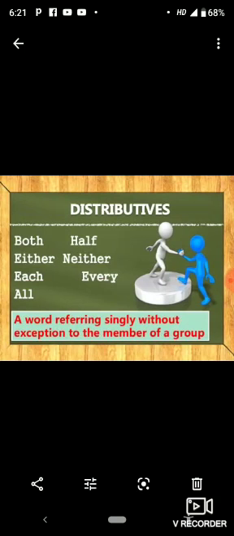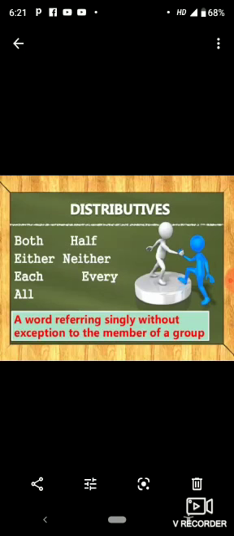Now you have distributives. Distributives are words referring singly, without exception, to the members of a group. Both, half, either, neither, each, every, all. These are the marks of distribution.